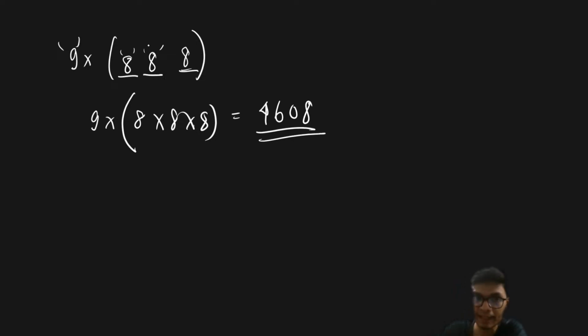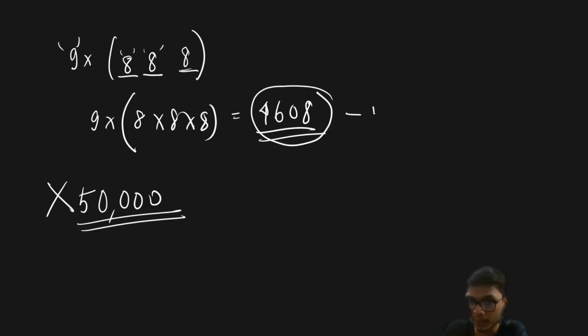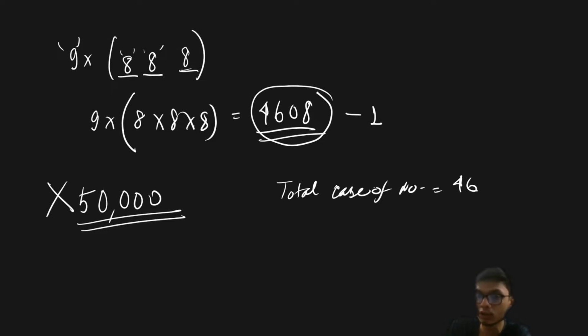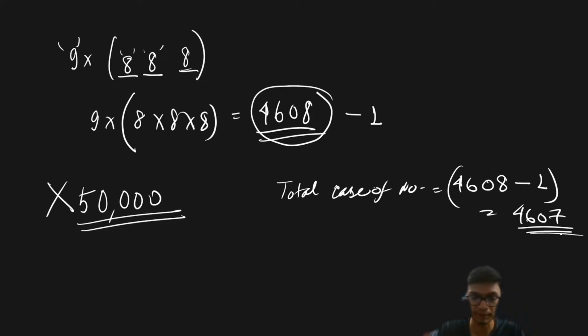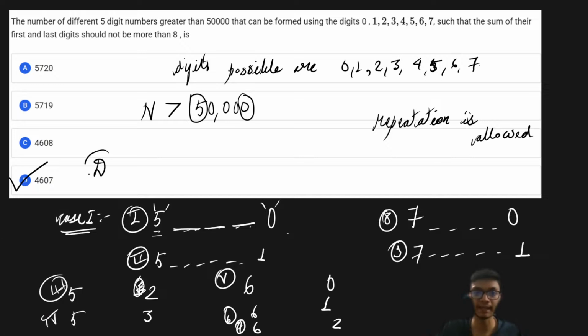But interestingly, there is one case when you have 50,000 also coming up, right? But this is not included in the set because the number should be greater than 50,000. So this total number of cases will also include 50,000. So I have to separate one in order to get the total cases. The total number of numbers that you need is 4608 minus 1, which is equal to 4607. So with this you will have option D as the correct answer.